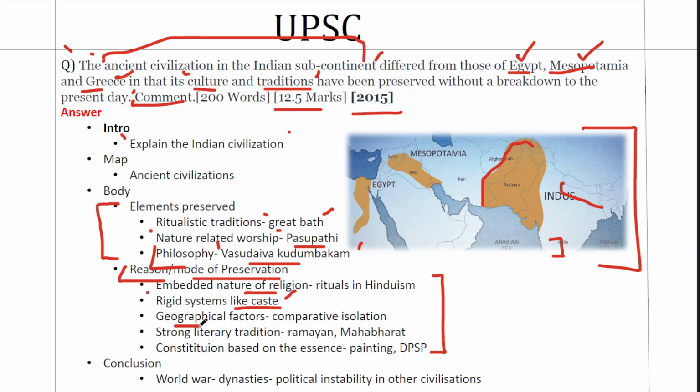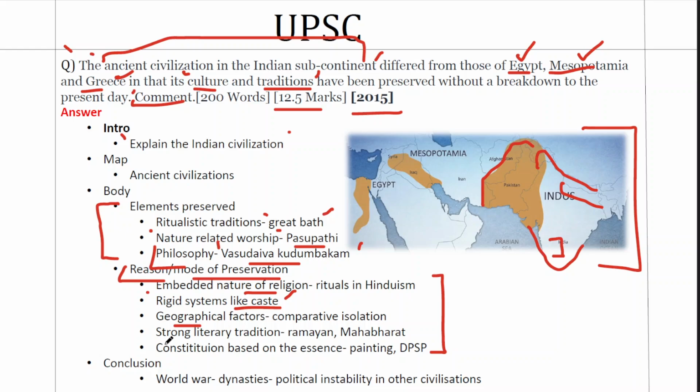Third point is geographical factors. If you look at the map of India, we have the Himalayas on the northern side and we are surrounded by sea on three sides in the bottom. So this geographical isolation also contributed to the maintenance and continuity of culture.